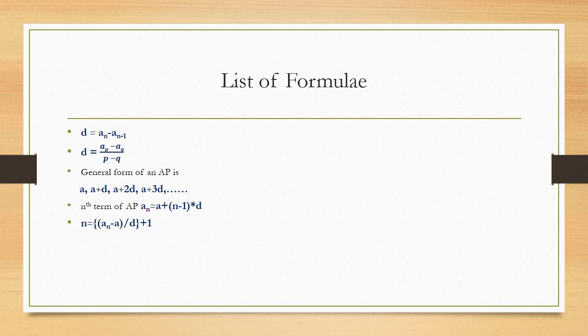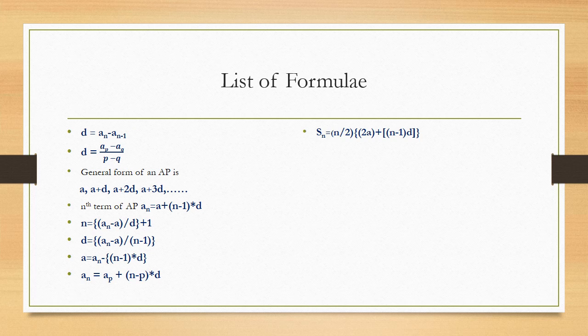That way you can find the fourth: N equal to AN minus A upon D plus 1, D equal to AN minus A upon N minus 1, A equal to AN minus N minus 1 into D. Similarly, we saw a special formula, AN equal to AP plus N minus P into D. When any term of an AP is given and D is given, you can calculate any other term of that AP using AN equal to AP plus N minus P into D.